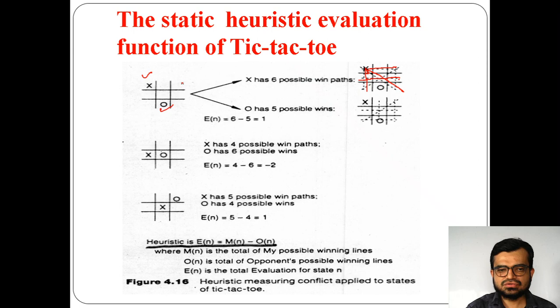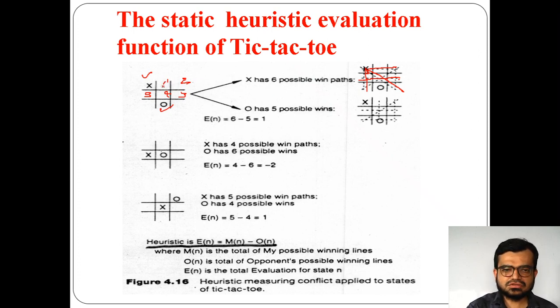That's why 1, 2, 3, 4, 5, and you can take any one of them based on that. So you can have 6 winning paths.